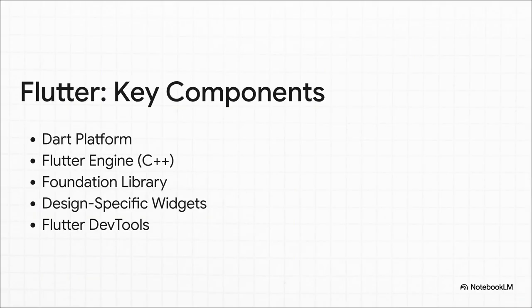So what's going on under the hood with Flutter? Well, it's got a few key parts. It's all built on a language called Dart. Then there's this really powerful C++ engine that does all the heavy lifting for rendering. But the real magic, the thing developers love, is its library of widgets. Think of them like ready-made UI building blocks for both Google's Material Design and Apple's Cupertino style that let you piece together a beautiful app super fast.